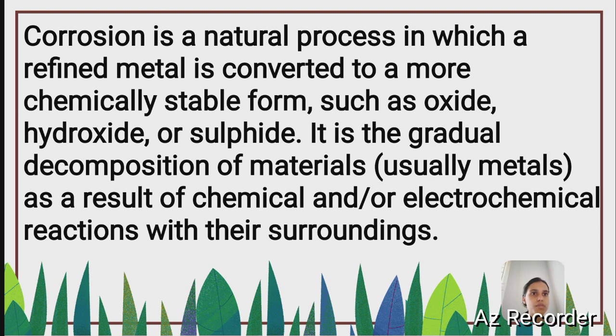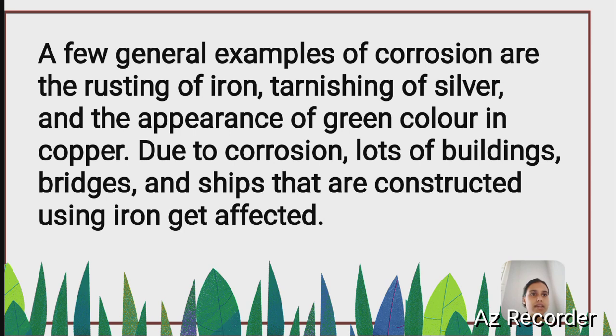Corrosion is a natural process in which a refined metal is converted to a more chemically stable form such as oxide, hydroxide or sulfide. It is the gradual decomposition of materials as a result of chemical or electrochemical reaction with their surroundings. A few general examples of corrosion are the rusting of iron, tarnishing of silver, and the appearance of green color in copper. Due to corrosion, lots of buildings, bridges, and ships that are constructed using iron get affected.